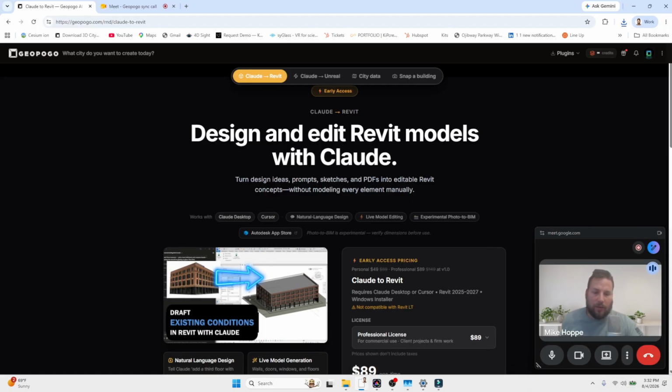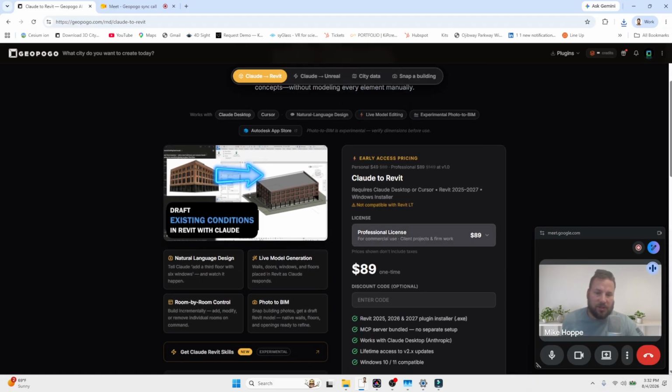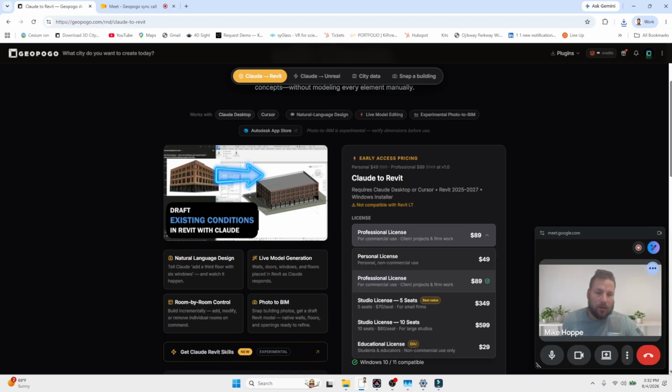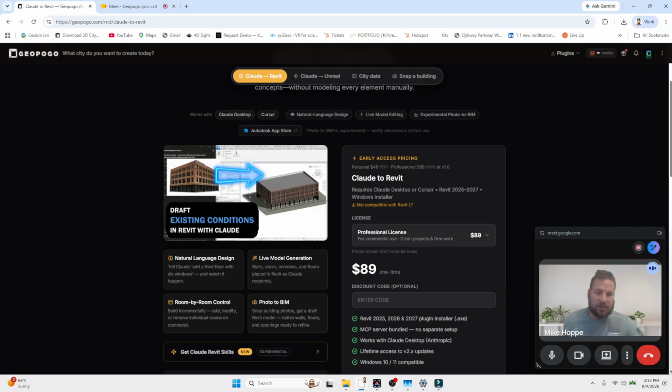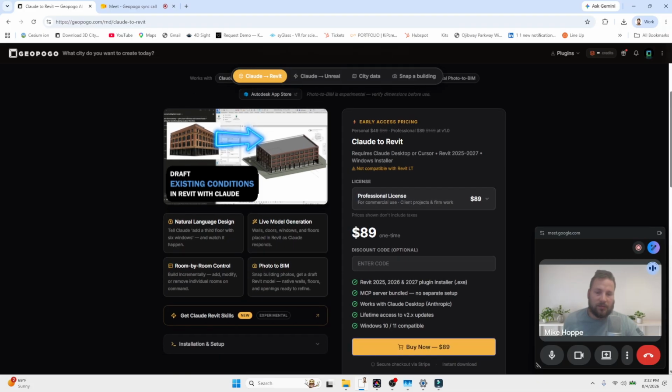On the Geopogo website, you are welcome to purchase the Geopogo Claude-to-Revit plugin. You can choose from a number of different license types, from a personal license, a professional commercial license, an educational license if you attend a school or university, and studio licenses for 5 and 10 seats. And so we can go here and we're going to purchase the professional license.